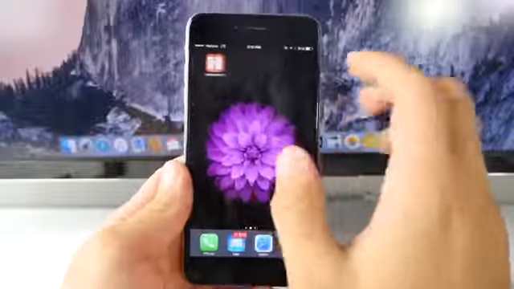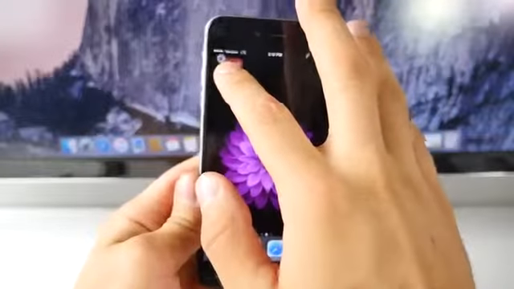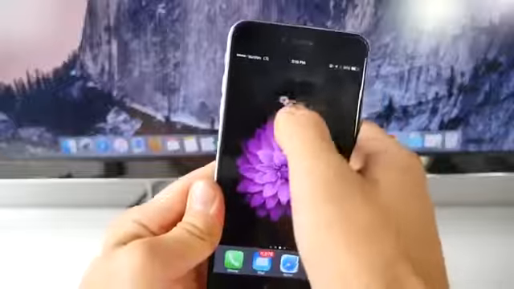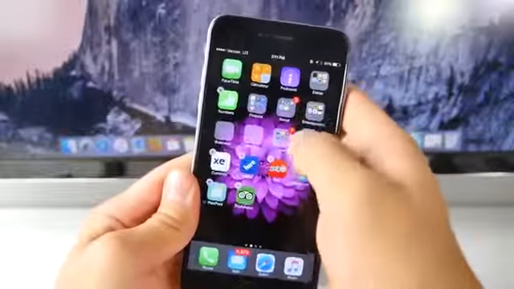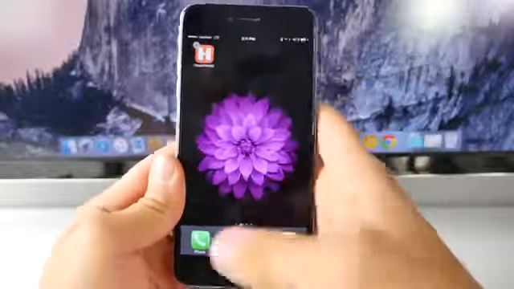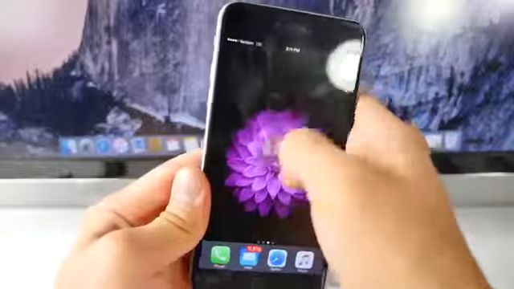Now, an interesting one that I found. So if you actually make any icon wiggle, of course you guys can move them around as usual. Now, activate reachability, and you guys can no longer move any application or a folder or anything. So you have to disable that, and only then can you start using it.